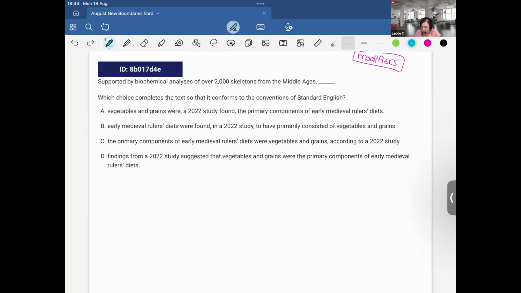So here it says, supported by biochemical analyses of over 2,000 skeletons from the Middle Ages. So in my mind, I'm thinking, okay, what's supported by biochemical analyses of over 2,000 skeletons? Well, probably vegetables are not supported by biochemical analyses of over 2,000 skeletons. Early medieval rulers' diets, this is referring to diets. I don't think diets are supported by biochemical analysis. The primary components are not supported by biochemical analyses of over 2,000 skeletons. Oh, you know what is supported by biochemical analyses? Findings are supported.